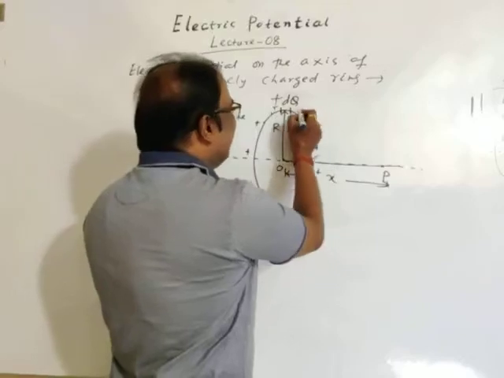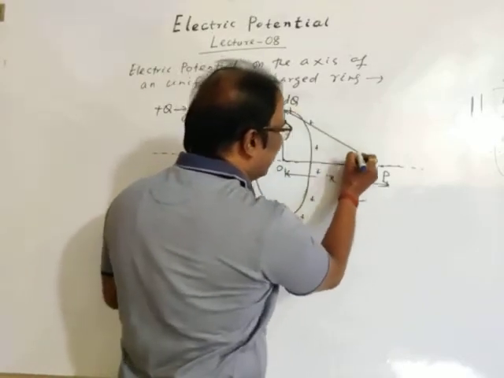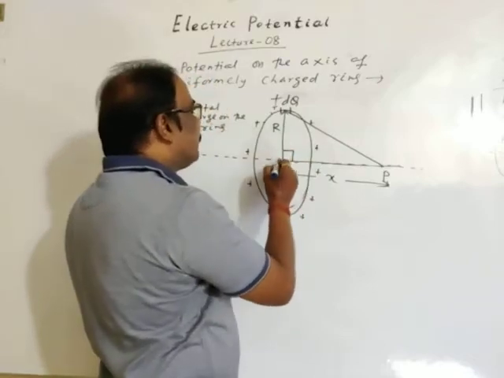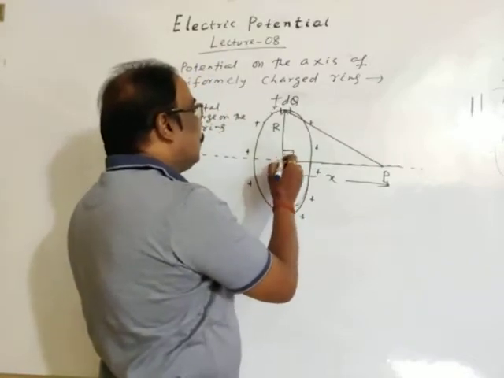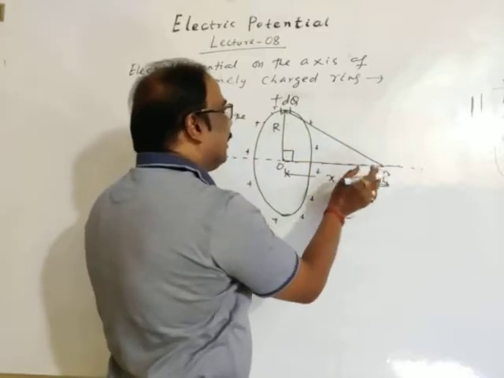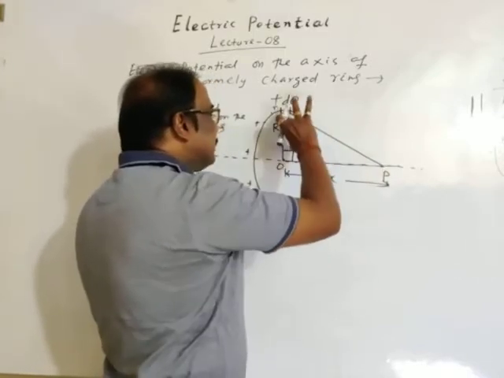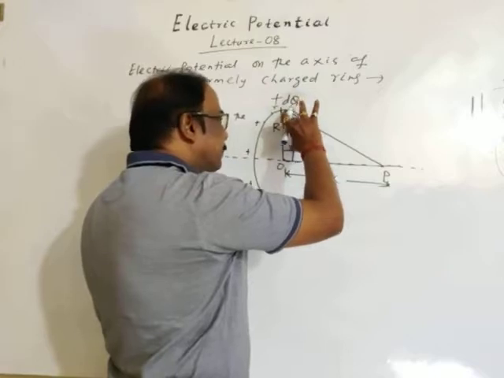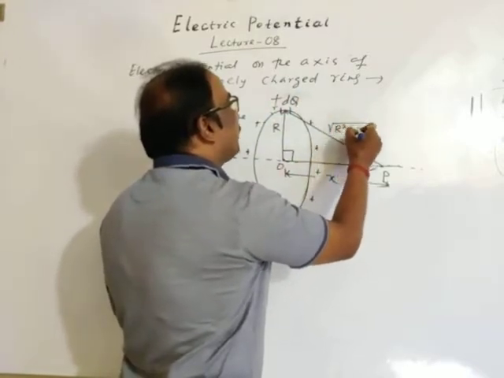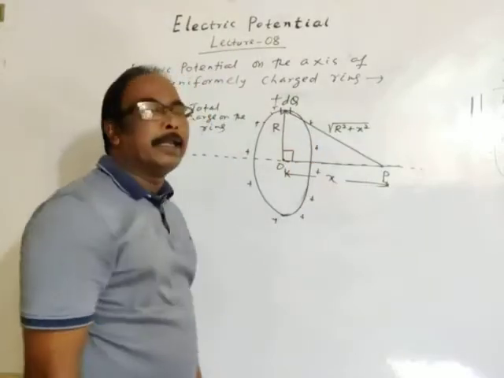Then the distance from dq to point P: this is a 90 degree angle, this is the center O. From this right angle triangle, this is base, this is perpendicular, and this is hypotenuse, and the hypotenuse is the square root of r square plus x square.